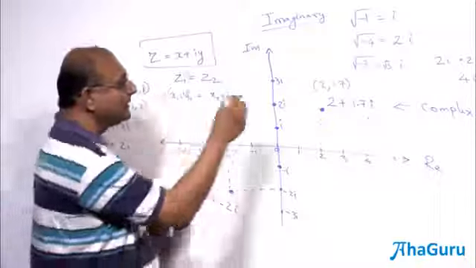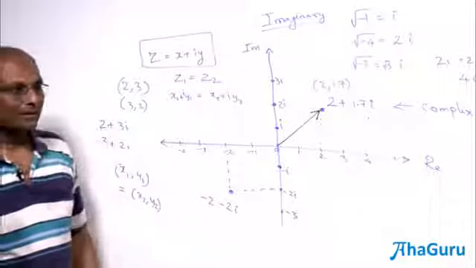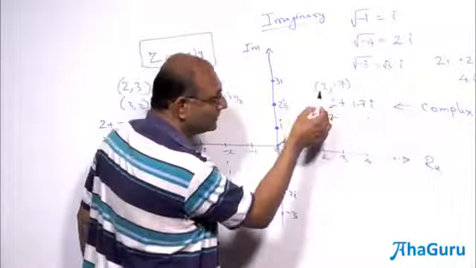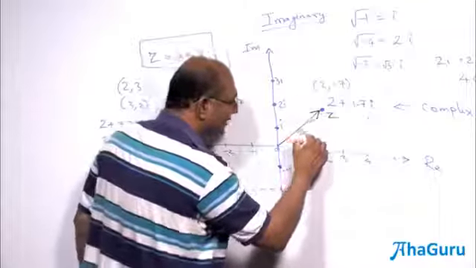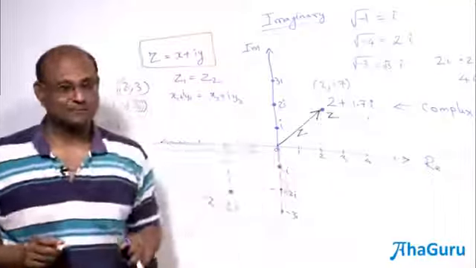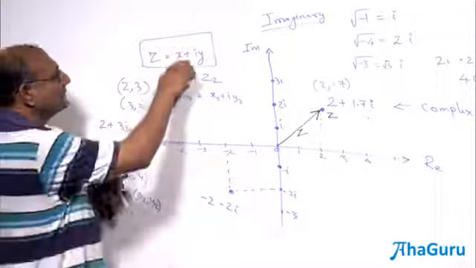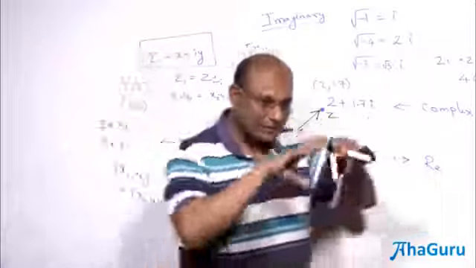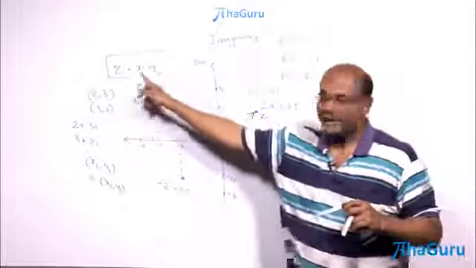In fact, you can think of this dot as an arrow. You can also say that this point, we'll call it Z. What is Z now? 2 plus 1.7i. That is this arrow. So I can also think of Z as an arrow from the origin to that point. And you will find that that's a very useful idea. But before we continue, let us come back to use this a little bit more. So a complex number Z is actually two numbers. We are going to treat it as one ordered pair, x comma y. The real part and the imaginary part.